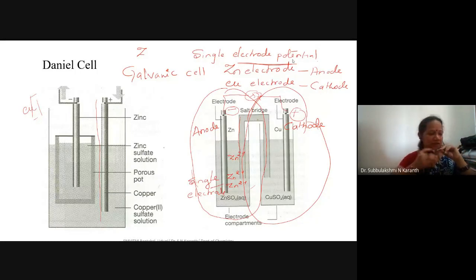Try to answer. It may be right or wrong. Ankit? Prasanna? Why do we take the zinc electrode as anode and copper as cathode? This all depends upon the single electrode potential.